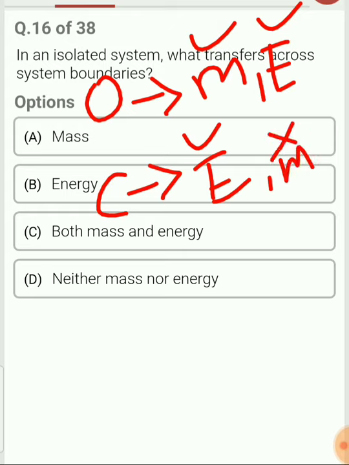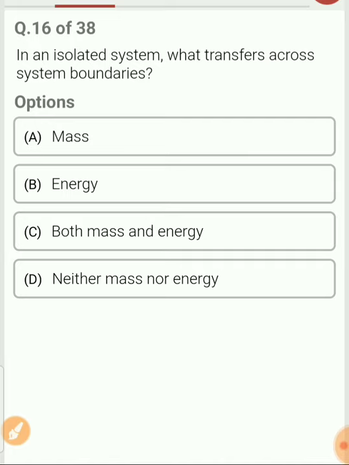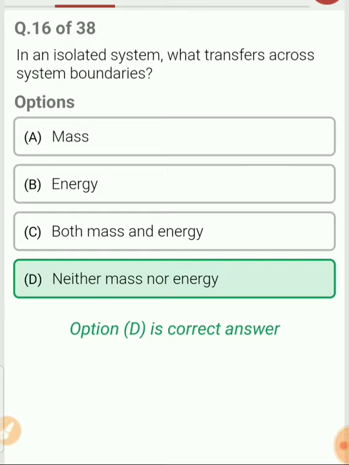Whereas in case of the isolated system, energy cannot transfer and mass can also not transfer, right? So in the isolated system, no transfer of mass and energy takes place. Fine. So the answer for question number 16 is D. Neither mass nor energy transfer takes place across the system boundaries.